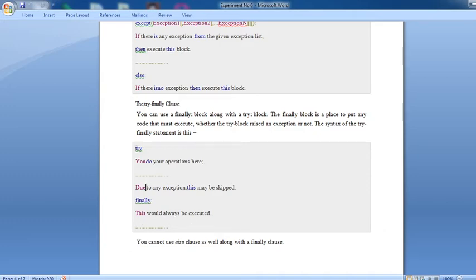Just take a non-technical example. That means try and finally, what do they tell you? Just take an example of a non-technical example. Suppose you download any file from the internet. That file is already present in the system. Automatically, the second time you download that particular file, the system automatically assigns number 1. That means finally you want to download that file. The system automatically assigns number 1, then 2, number 3, number 4, in this way assigns a number to the same file and it can be downloaded.